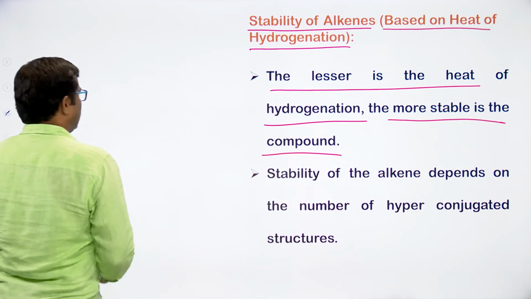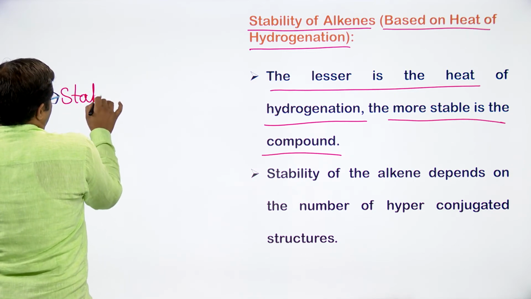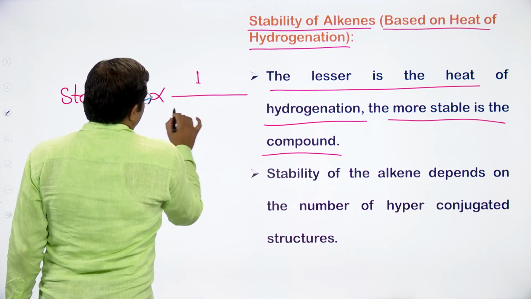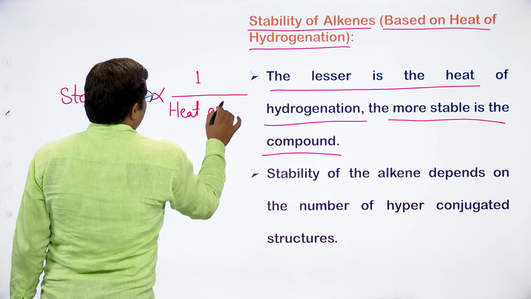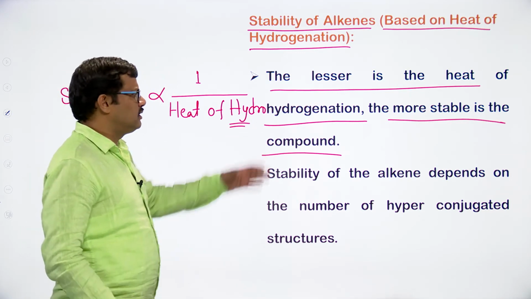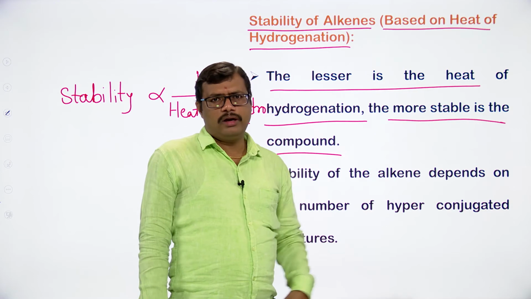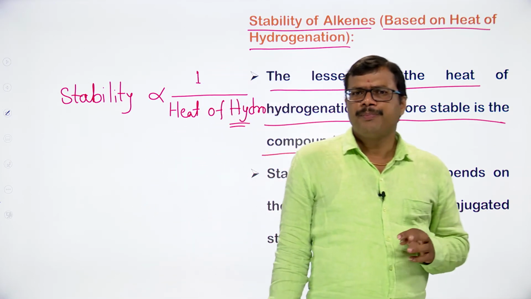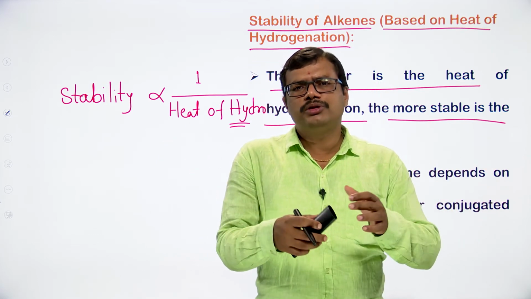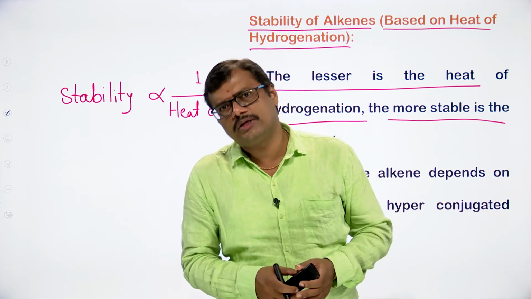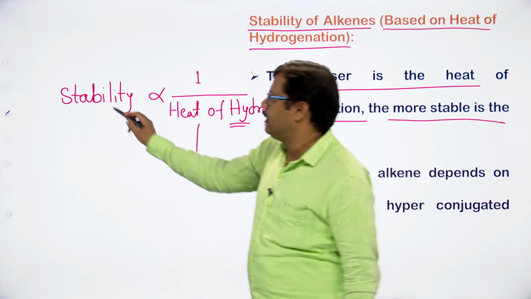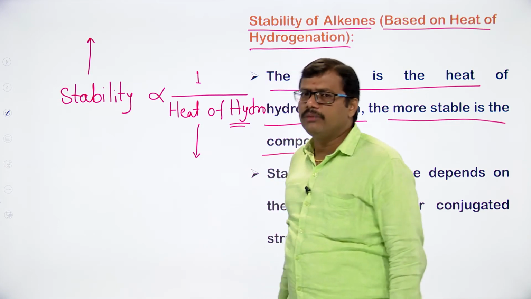So here you can clearly see that we are comparing the stability of alkenes with the heat of hydrogenation. If the heat of hydrogenation is lesser, in that case stability will be more. So stability and heat of hydrogenation are inversely proportional to one another. If the heat of hydrogenation value is going down, automatically the stability will increase.